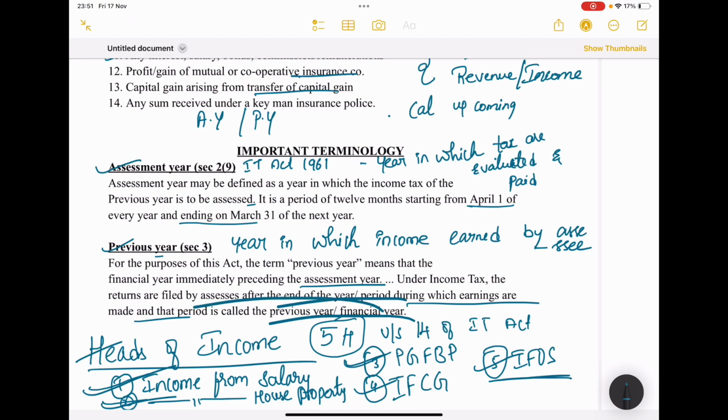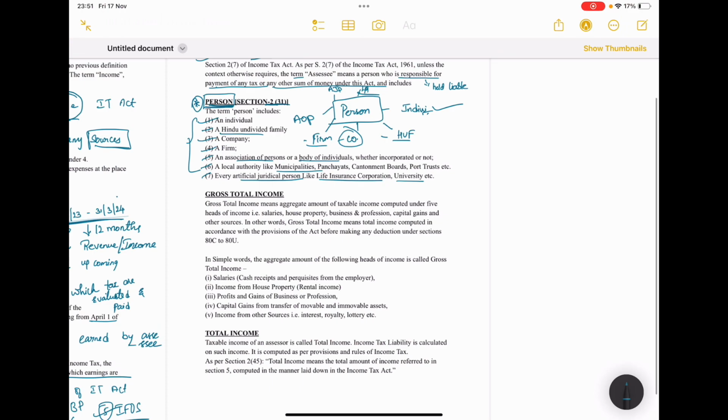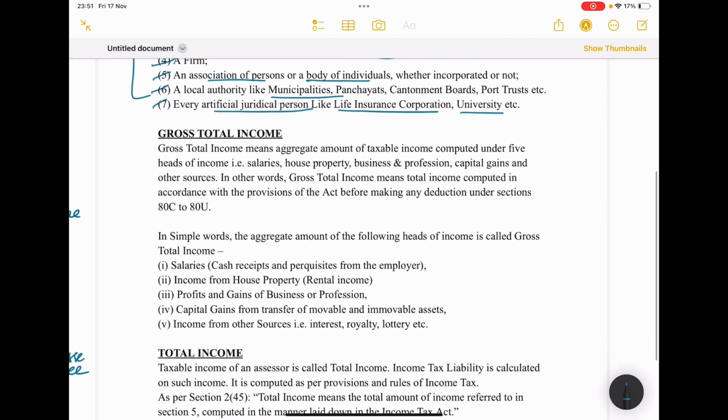Next, the last two concepts. See, heads of income are here. I have explained that before. Yes, gross total income. Before knowing gross total income, we should know the heads of income, the sources through which we are going to receive income. Salary: cash receipts, perquisites from employer.